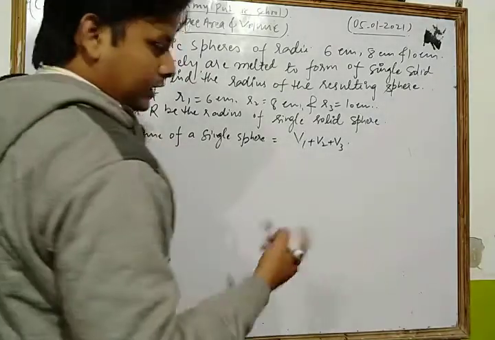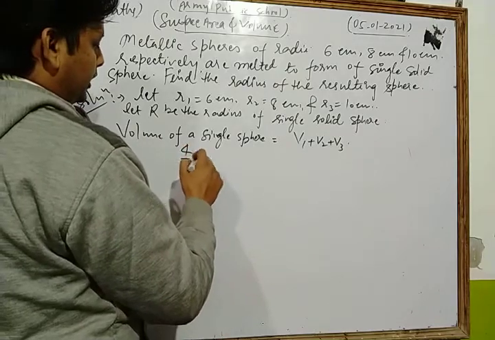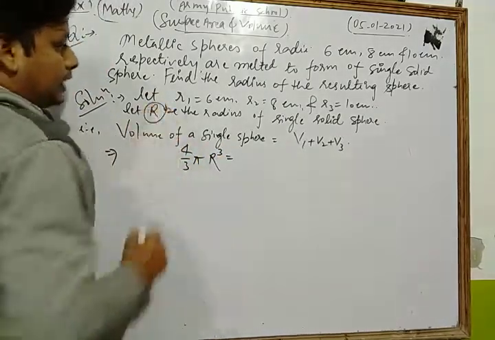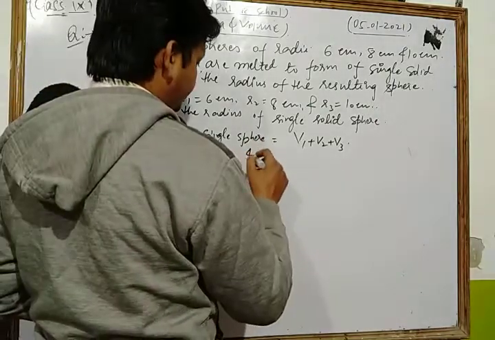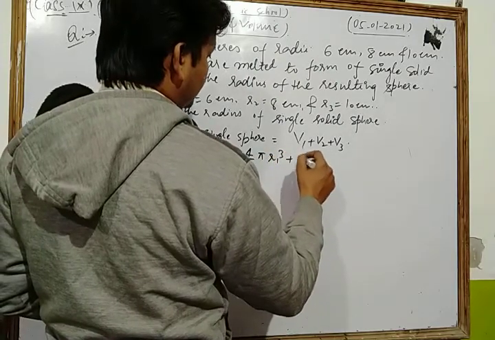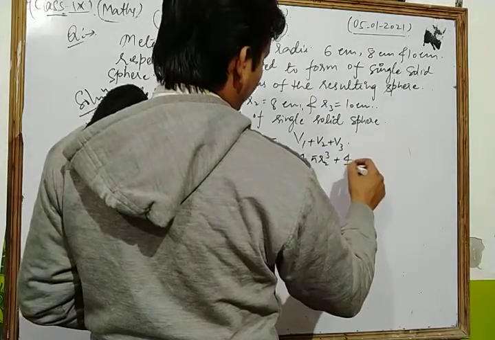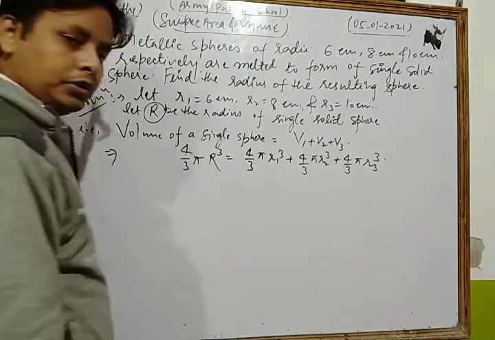Now let's see. Now we apply the formula on each side. The volume of the single solid sphere is 4 by 3 pi R cube, because we take capital R as the radius of the single solid sphere. Now here v1 is what? 4 by 3 pi r1 cube plus 4 by 3 pi r2 cube plus 4 by 3 pi r3 cube.